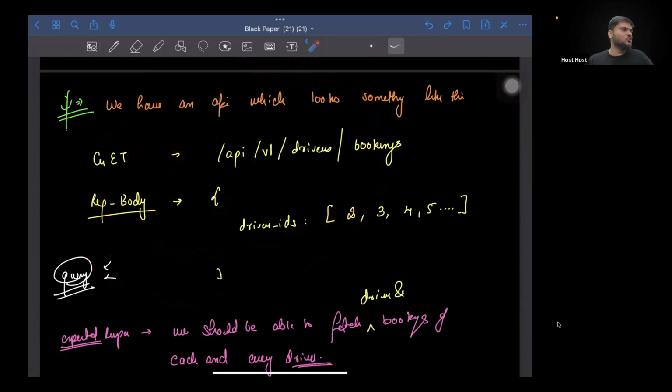For example, you want to show driver details in a new booking. Why do you need to fetch booking details of the driver to show the name of the driver and the car number of the driver to the user who has just booked the driver? Can I say that? Isn't it? Make sense?